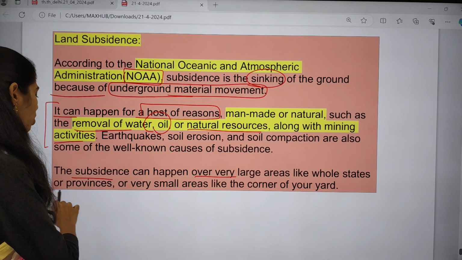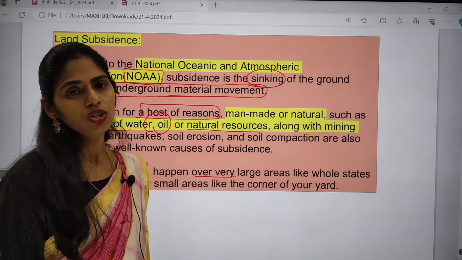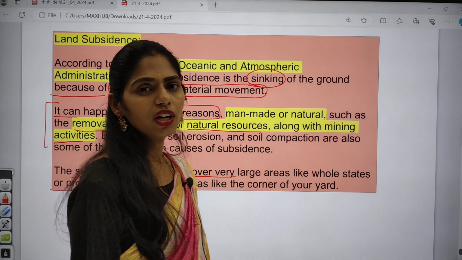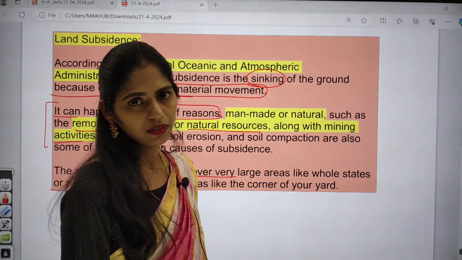Like whole states or provinces, or some small areas like corners, etc. So in these regions, yes, we can see this land subsidence. And these are the very important articles that appeared in today's Hindu newspaper.